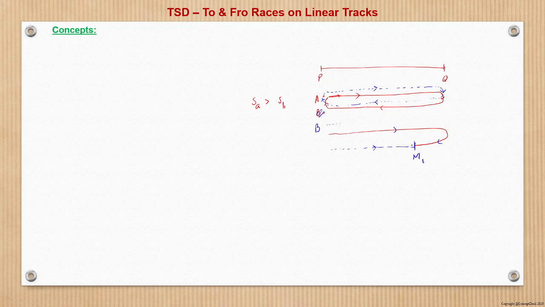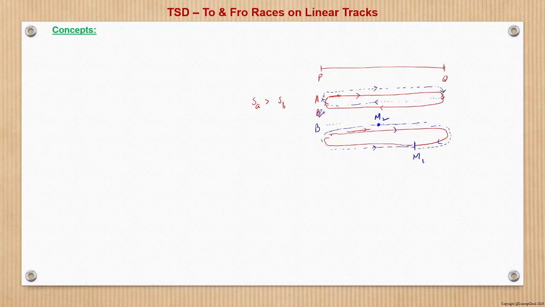Then again, what happens? If I draw after meeting, A continues his motion, and after meeting, B also continues his. So what happens now in the second meeting? Second meeting, after covering here, let's say they meet here while A was coming back in this direction and B in this direction. Suppose they meet here. This is M2.